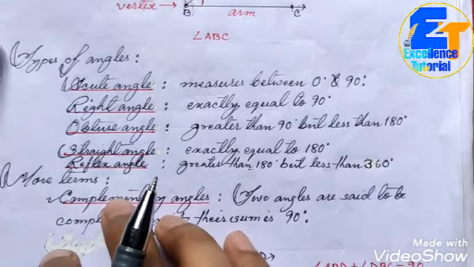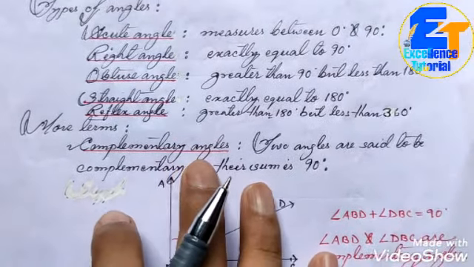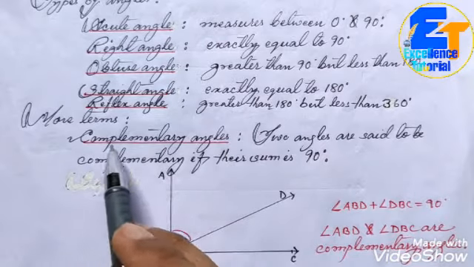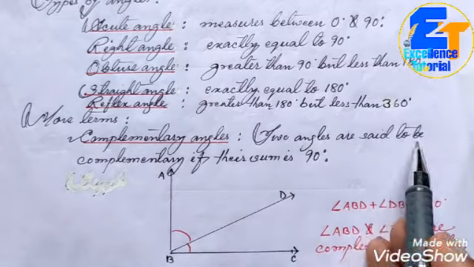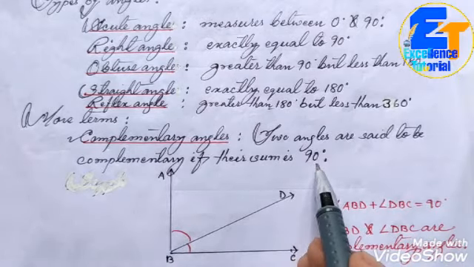It is called a reflex angle. More terms are related with the geometry, with lines and angles. So, complementary angles. Come to this topic, complementary angles. Two angles are said to be complementary if their sum is exactly 90 degrees.